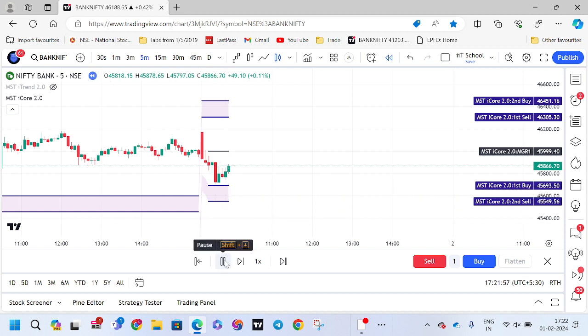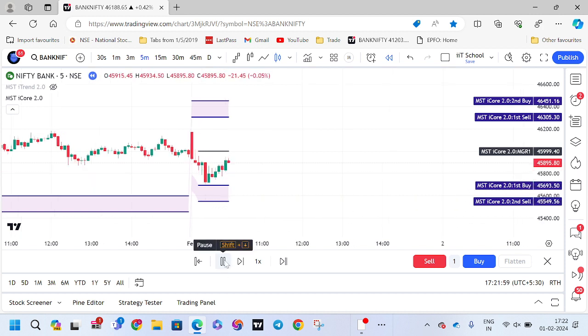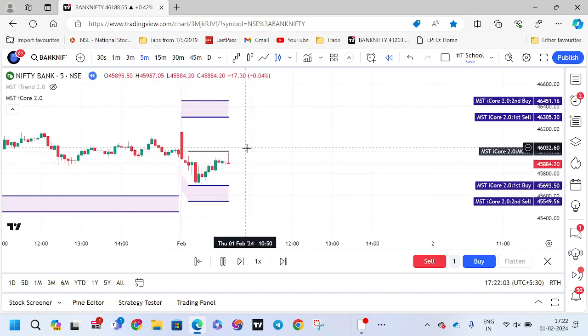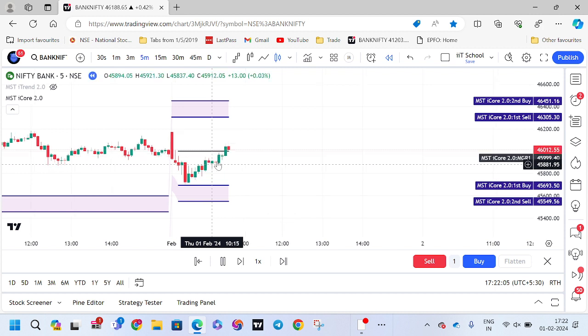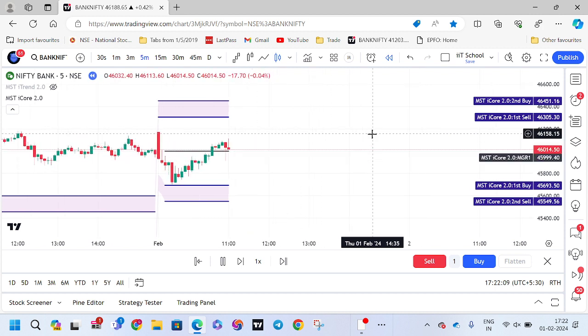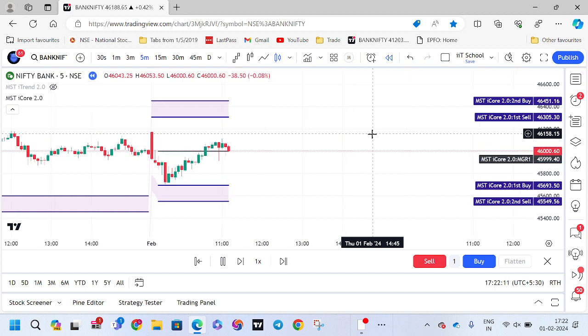Then we are waiting for the target. So minimum target 1:1. You can keep 1:2 also. At least you can expect till the middle point. So exactly it has touched here. See how the market is exactly respecting our levels.